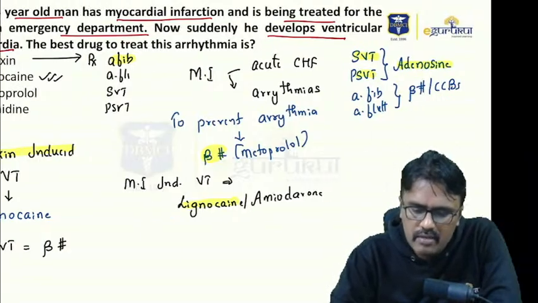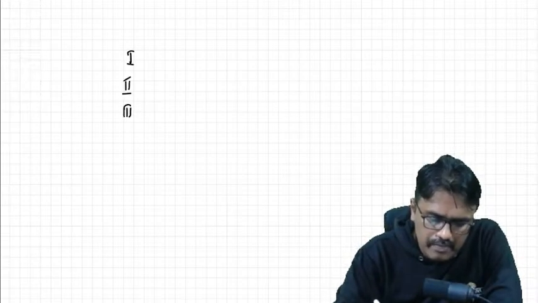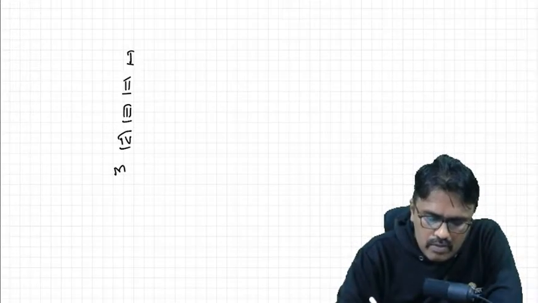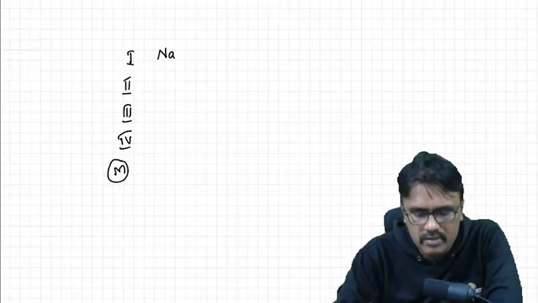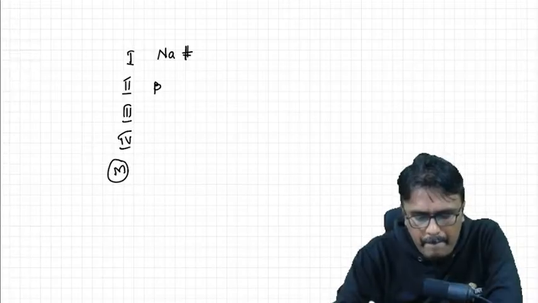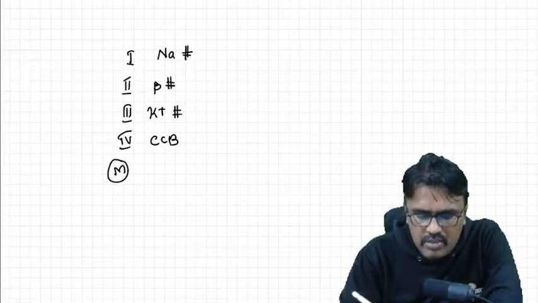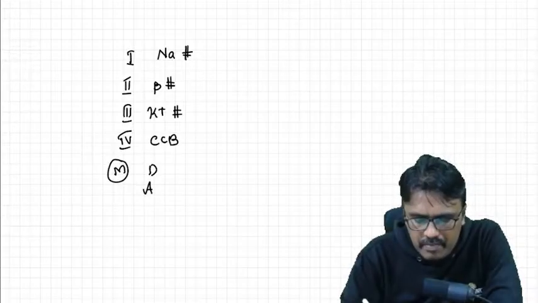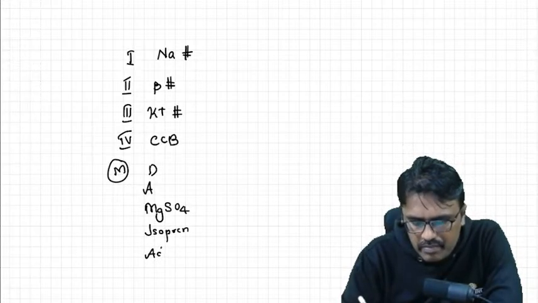Now what are the classes of antiarrhythmics we have? Class 1, class 2, class 3 and class 4, and the last one is miscellaneous. Class 1 drugs are sodium blockers. Class 2 drugs are beta blockers. Class 3 are potassium channel blockers. Class 4 are CCBs. And in miscellaneous we have digoxin, atropine, magnesium sulfate, isoprenaline and adenosine.